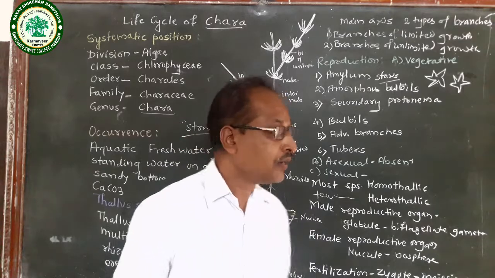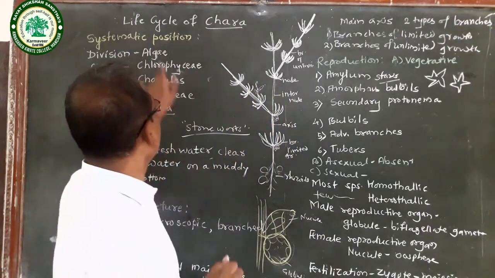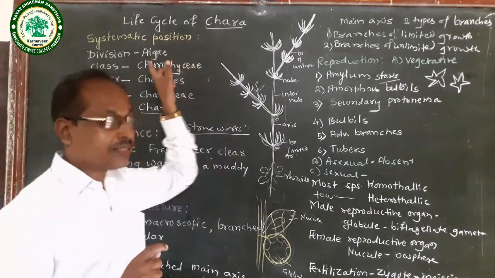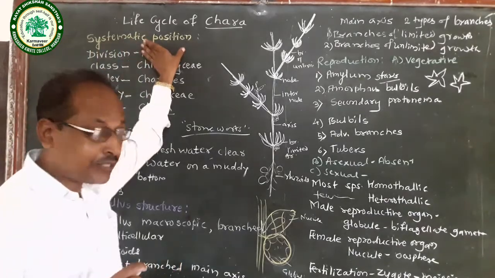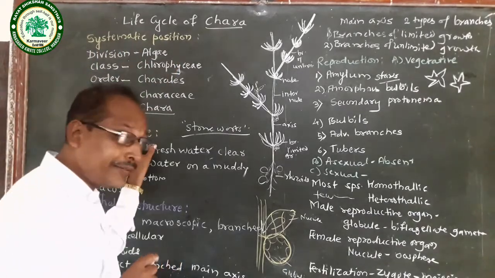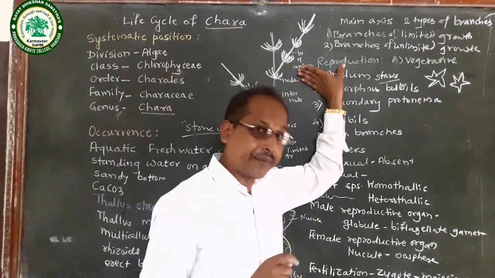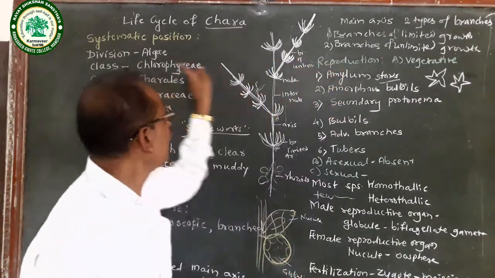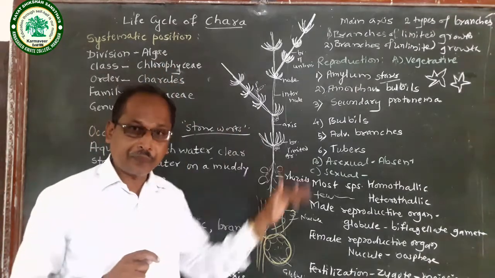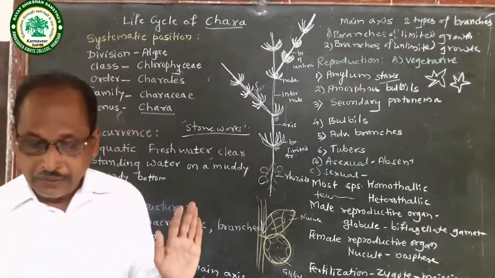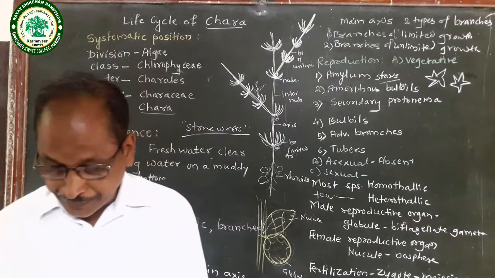In this way, today we studied the life cycle of Chara, with points like systematic position, occurrence, thallus structure, and reproduction. This is the life cycle of Chara.